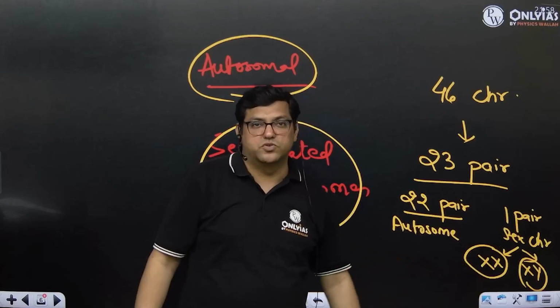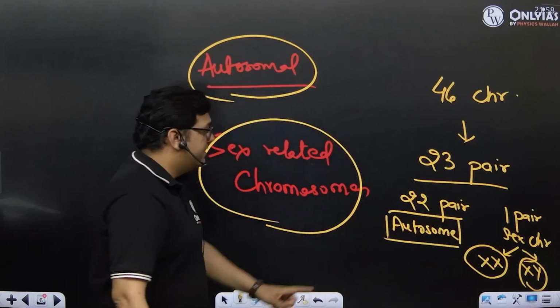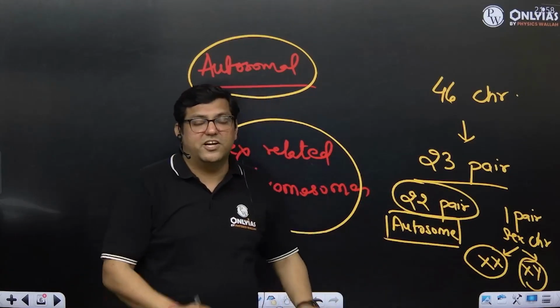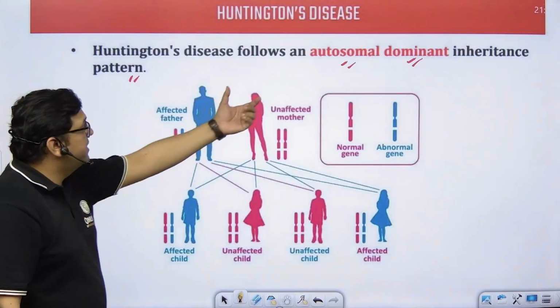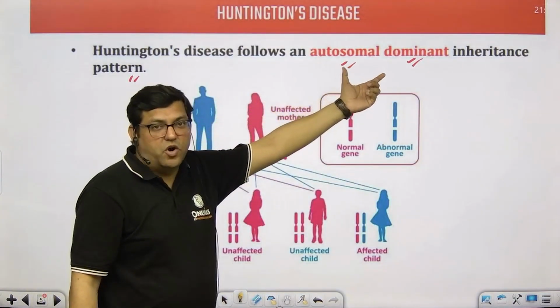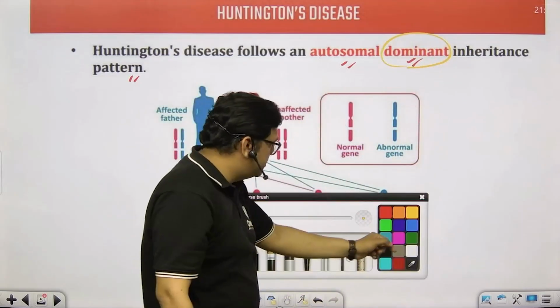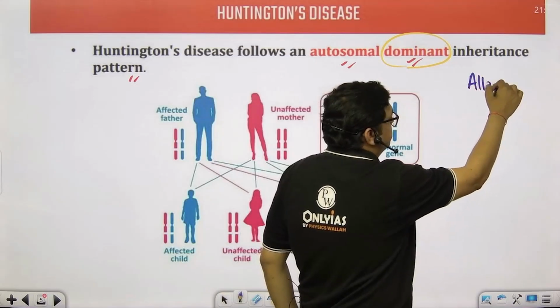chromosomes as sex chromosomes. So when I say it is an autosomal genetic disorder, that means it is related to the 22 pairs of chromosomes which are not related to the gender, right? So I hope you understand the meaning of autosomal dominant. What do you mean by dominant, sir? Dominant means, students, basically there are alleles.